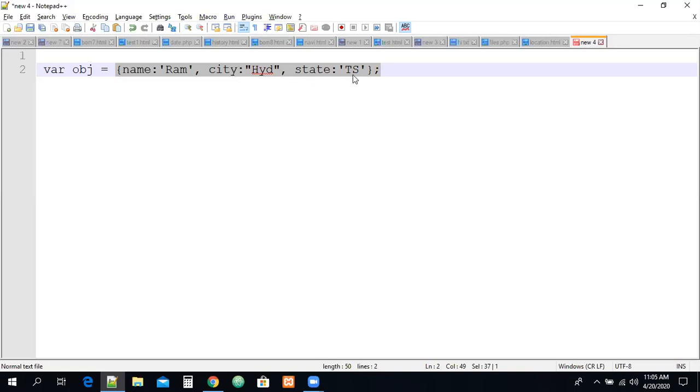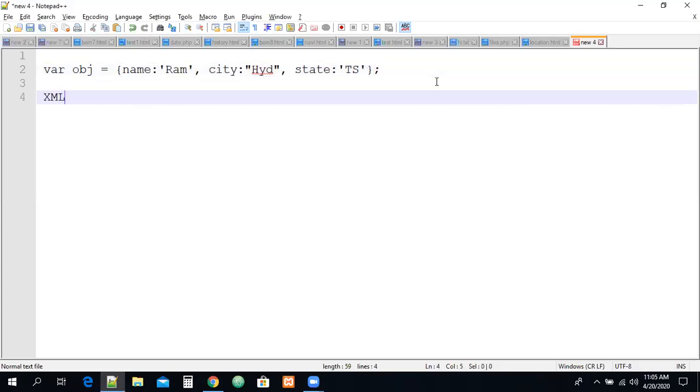Earlier, in place of JSON, we had XML, guys. I think some people may know XML also, right? This XML is very hard. It's like a collection of elements, guys. Here also we can create our own elements. It's like a node structure. An XML document object model is also there, guys, like we have the HTML document object model. For XML also we have a document object model. We have to use those methods to read the XML file data. It is going to be very tough for us. That's the reason people introduced the concept called JSON.